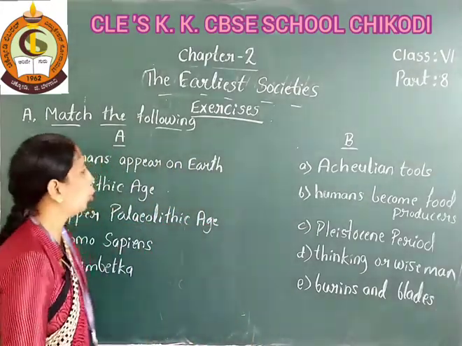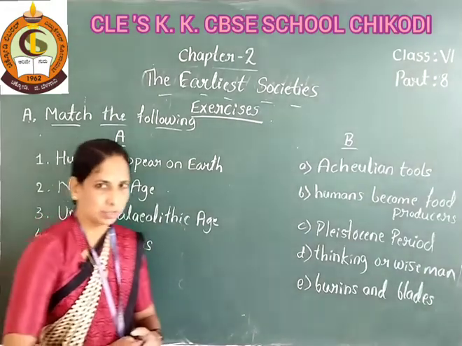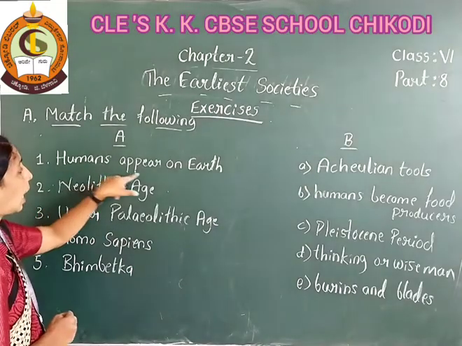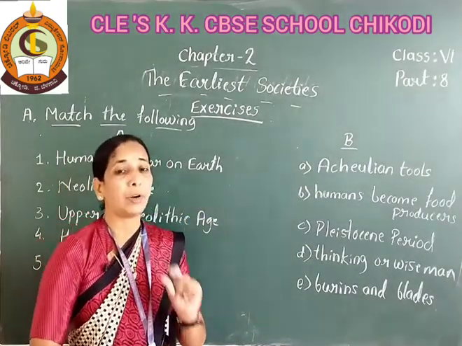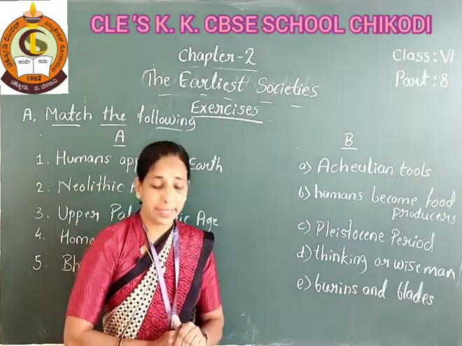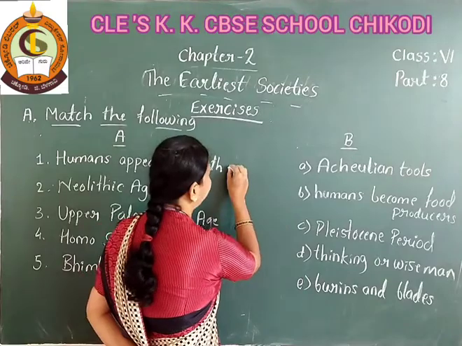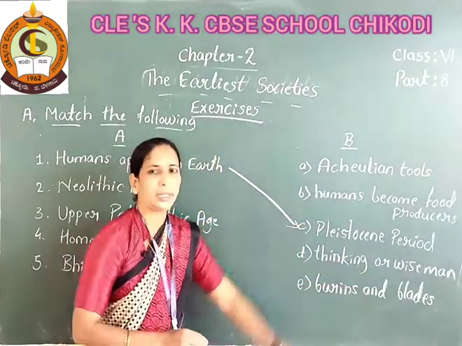Okay, so now we are going to mark the correct answers. First one, students, humans appeared on earth. The period when humans appeared on the earth, what do we call it? The right answer here is C, Pleistocene period.